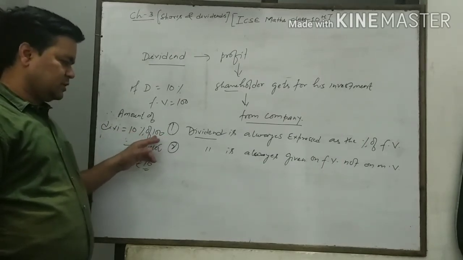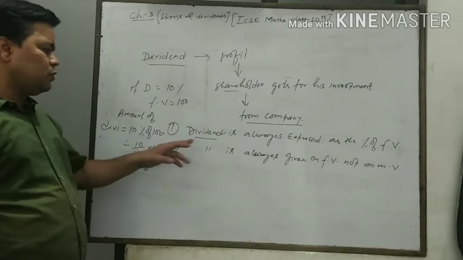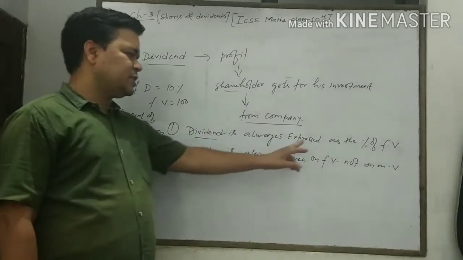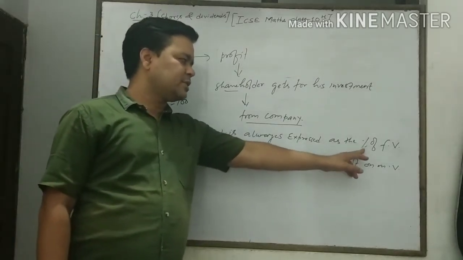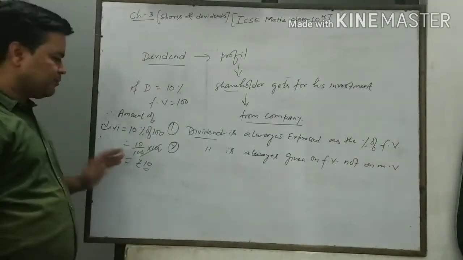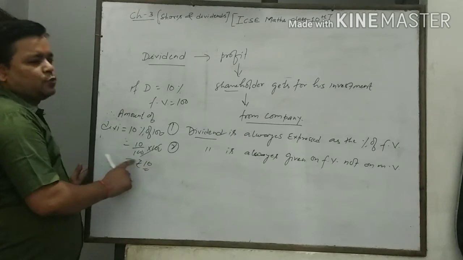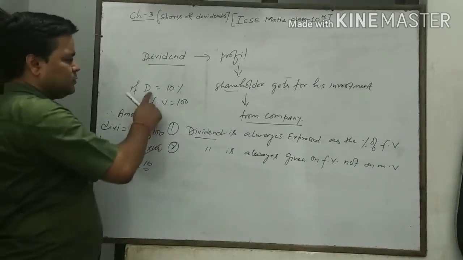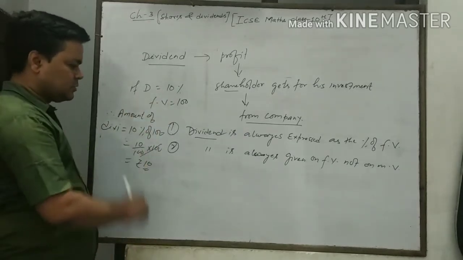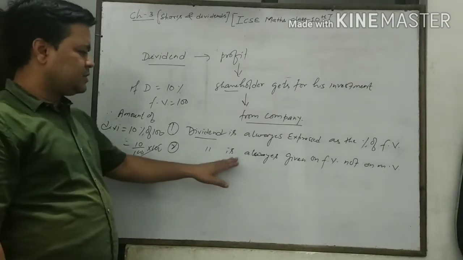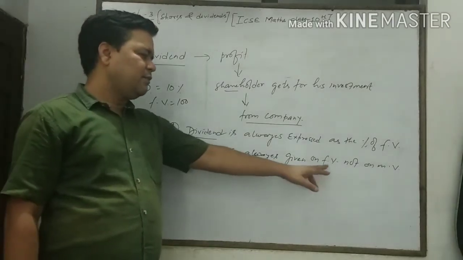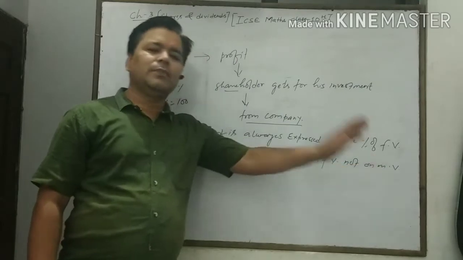So we can say that dividend is always expressed as the percentage of face value. After calculating we find the amount is 10 rupees, but in percentage it is 10%. The next important thing: dividend is always given on face value, not on the market value.